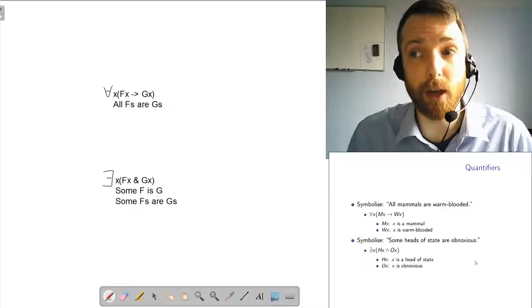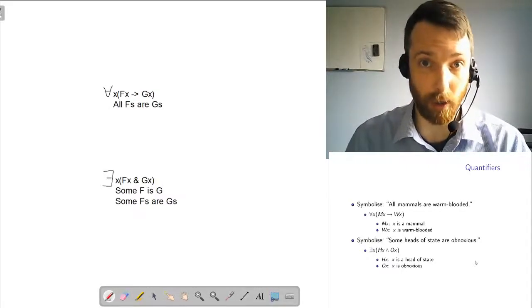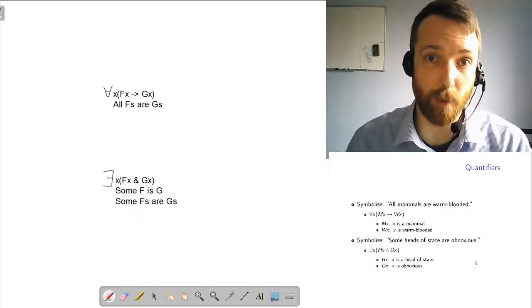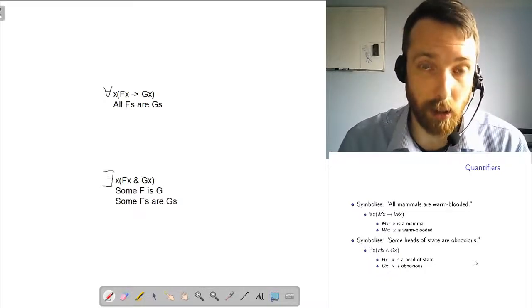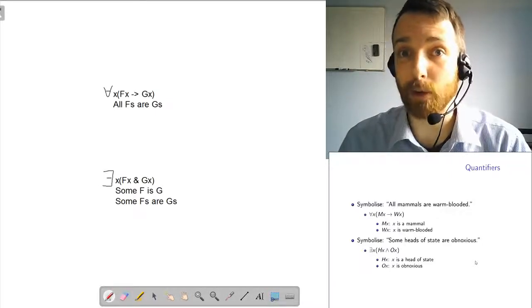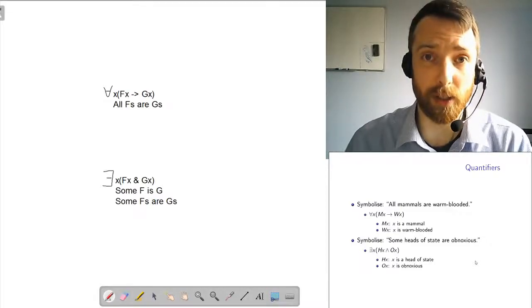Those are definitely not the only combinations of quantifier and connective that are allowed. You can make a sentence of FOL that has practically any combination you like, but quite a lot of very natural sounding English sentences are going to be best symbolized using these combinations.